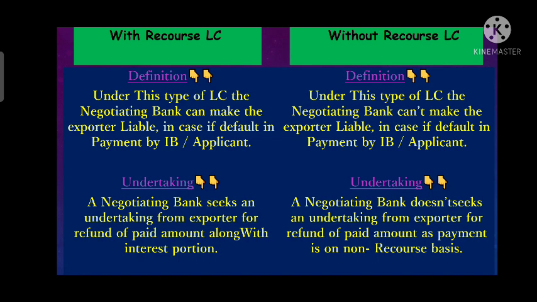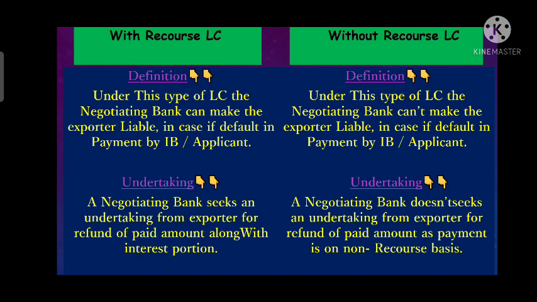Whereas in without recourse basis, the nominated bank, or we can say the negotiating bank, can't make the exporter liable, whether the issuing bank fails to make the payment or not. So in without recourse basis, the negotiating bank can't make the exporter liable, whereas in with recourse basis, the exporter can be made liable by the nominated bank if the issuing bank fails.